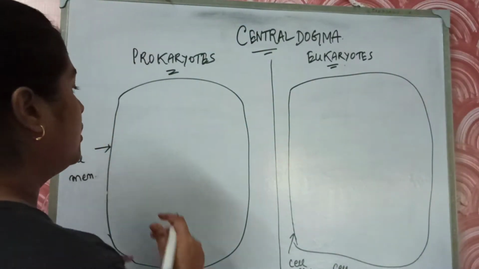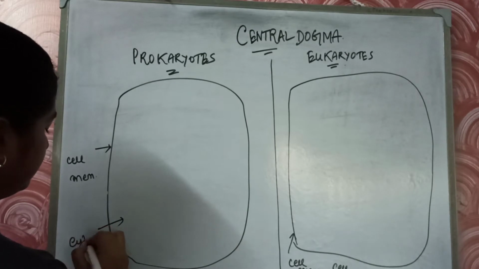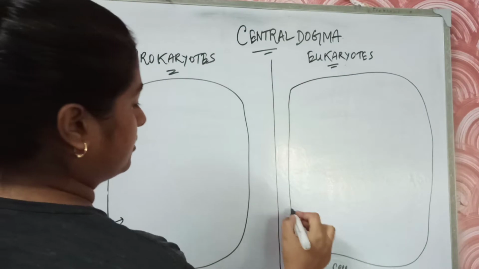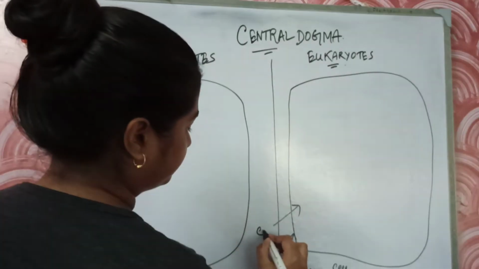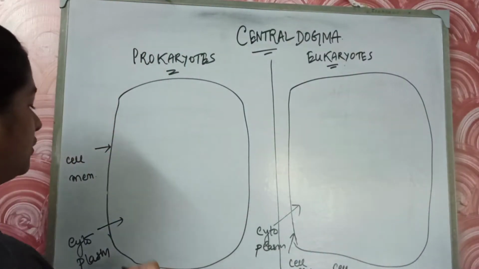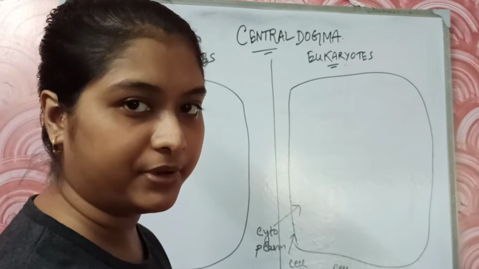This is the cell cytoplasm, and this is also the cell cytoplasm.